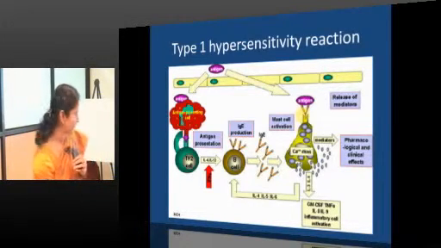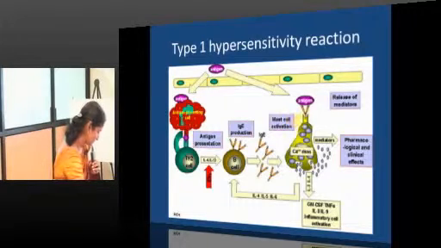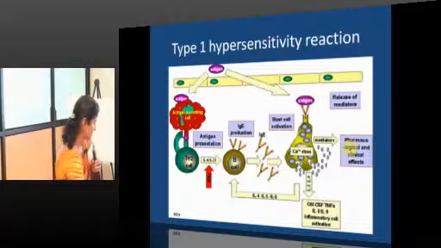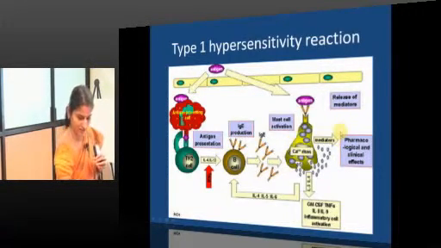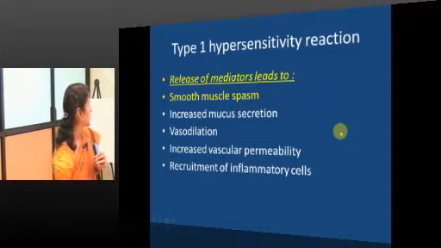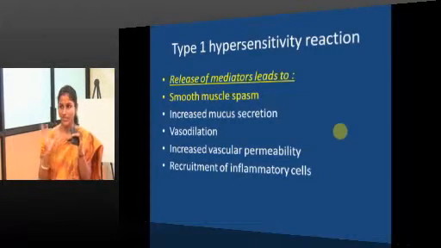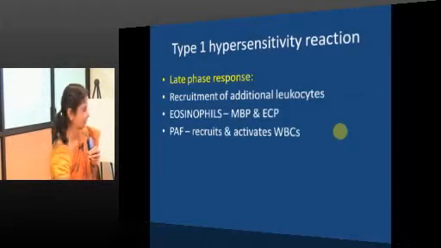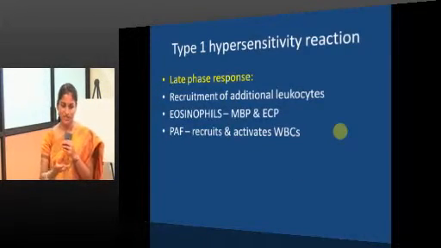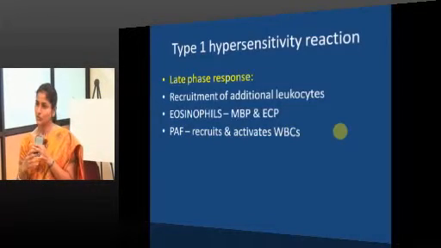I am sorry, chronic inflammation. So, you can see, release of mediators will result in smooth muscle spasm, vasodilatation and increased mucous secretion. So, the late phase, you can see, will be taken care of by eosinophils mainly.